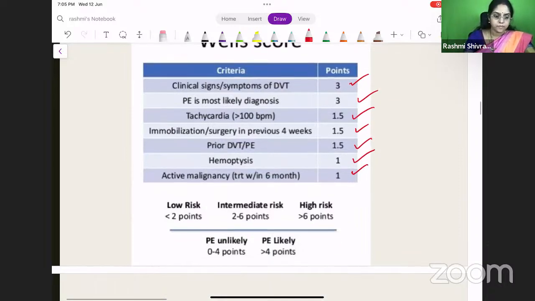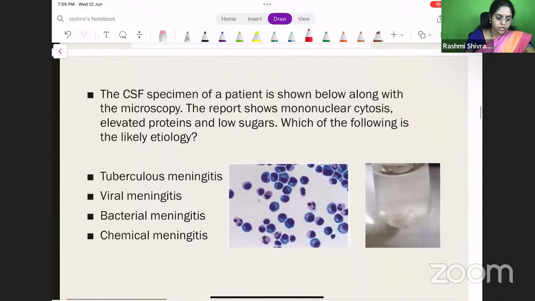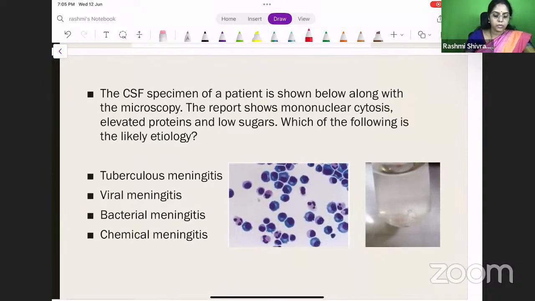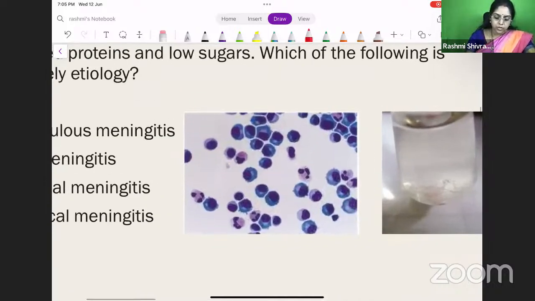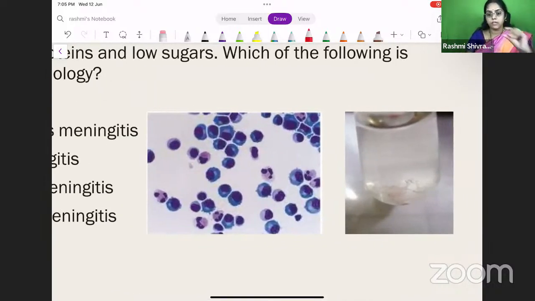Okay, yes. So let us now move on to the next question. The CSF specimen of a patient is shown below along with a microscopy. The report shows mononuclear cytosis, elevated proteins, and low sugars. Which of the following is the likely etiology? So this is the CSF microscopy and this is the CSF standing picture. So what do you see in this?